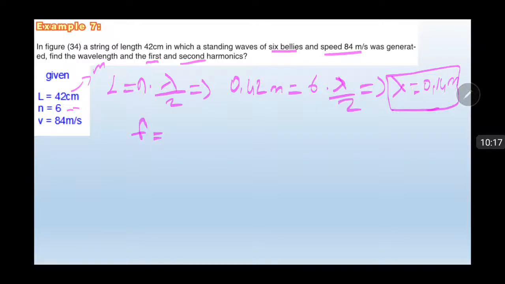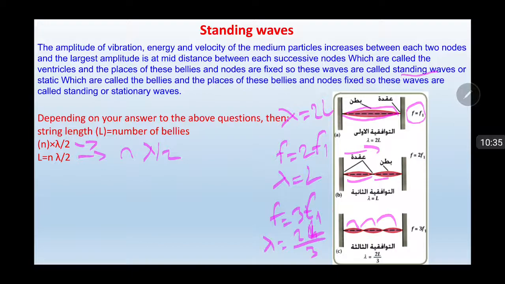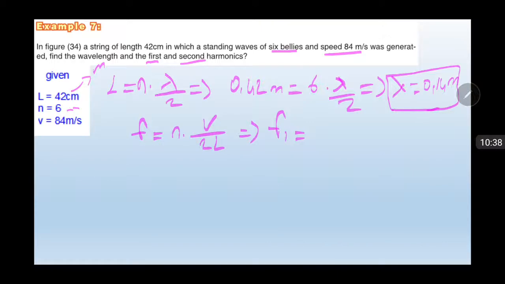Frequency equals n multiplied by speed over 2L, or F1 equals, firstly, the first harmonic, 1 multiplied by the speed, 84, over 2 multiplied by L, 0.42 meter, equals 100 hertz.